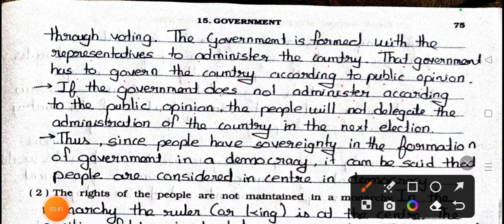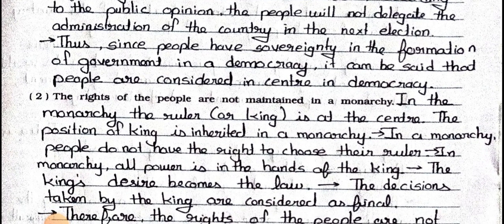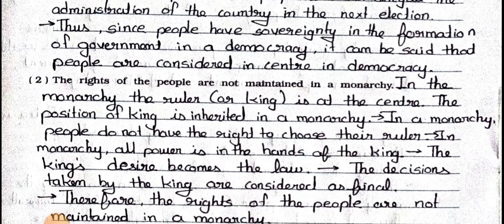If the government does not administer according to the public opinion, the people will not delegate the administration of the country in the next election. Thus, since people have sovereignty in the formation of government in democracy, it can be said that people are considered in the center in a democracy.